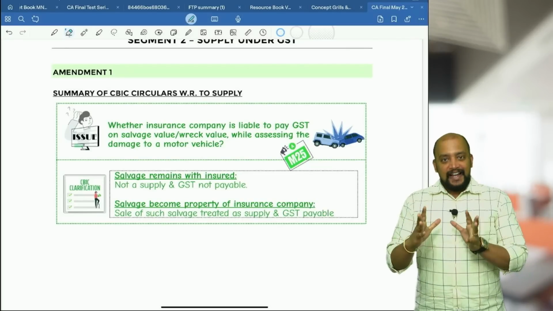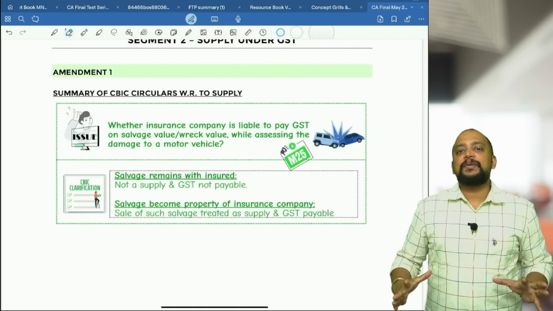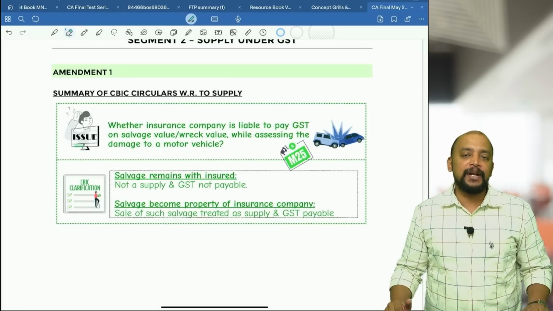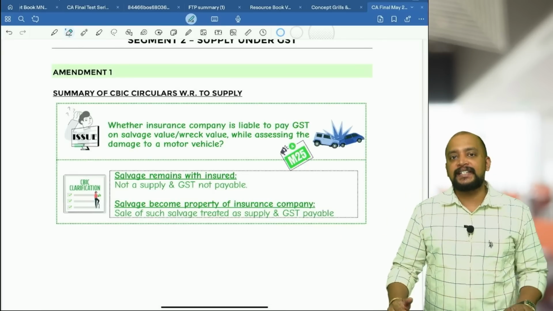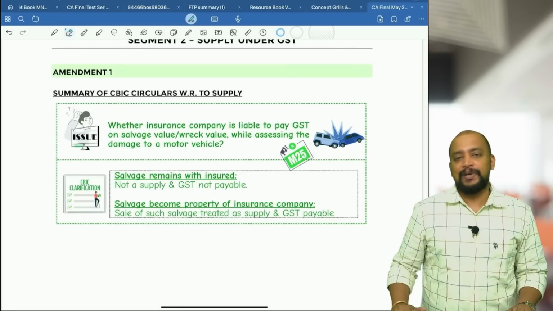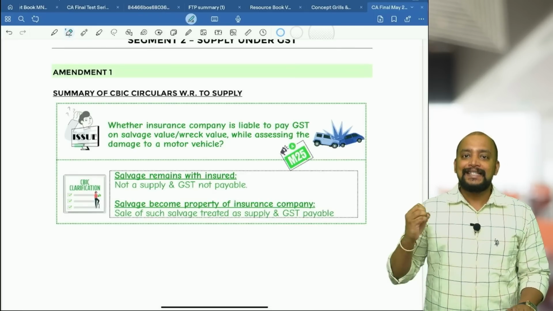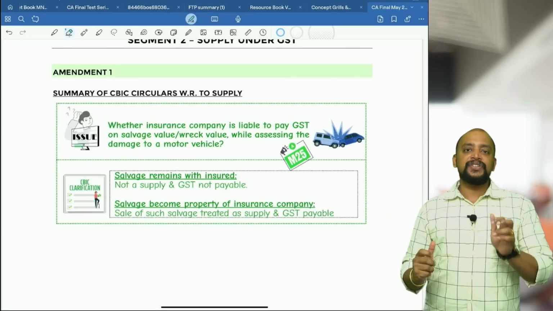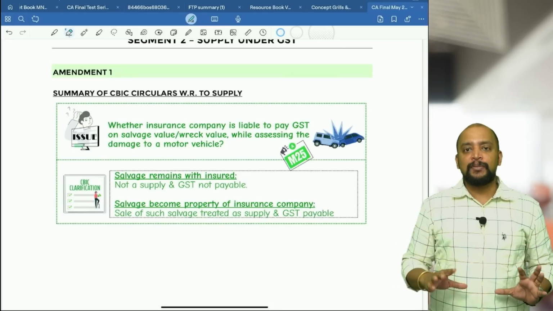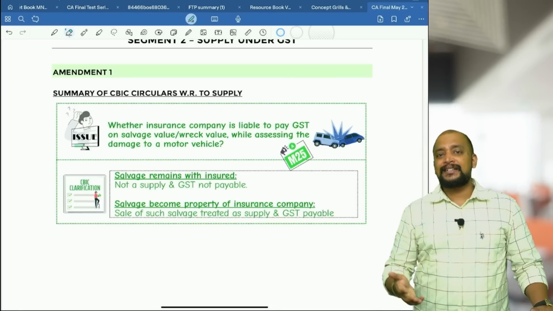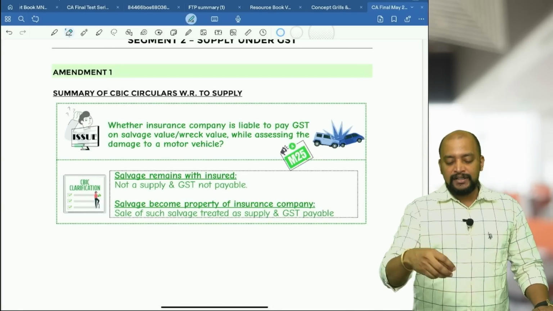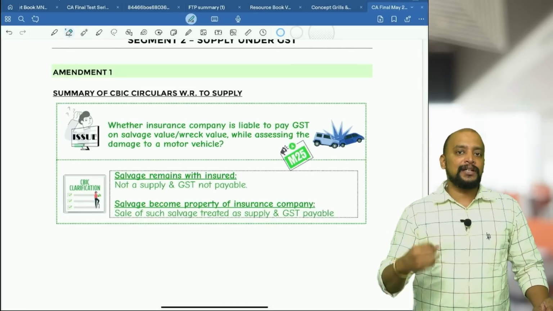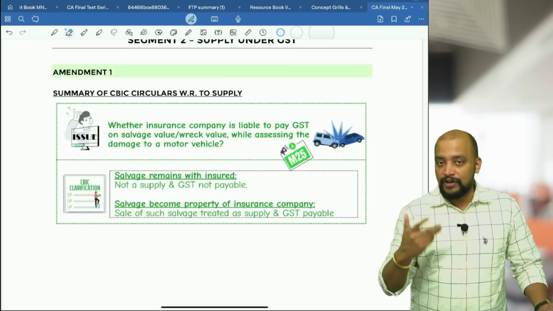Yes, I know that we are doing this amendment session very late, and I have already discussed the importance of amendments for the May 25 exam a couple of times in multiple places. You cannot imagine a CA Final question paper without amendments for the May exam. Therefore, I have made a compilation of all the amendments in summary form. Once this session gets over, all of this, along with any points I jot down, will be shared with you, so you can see this PDF for reference purposes.